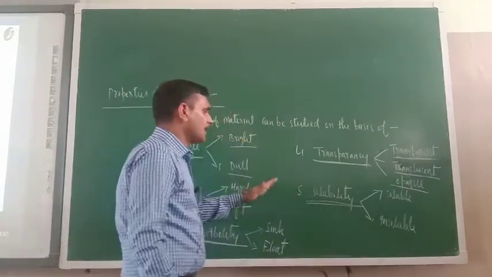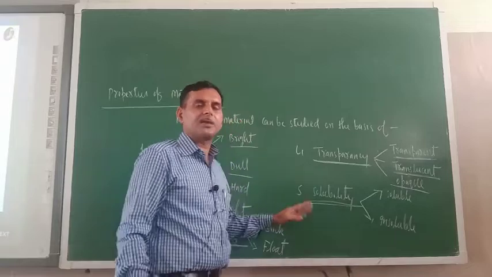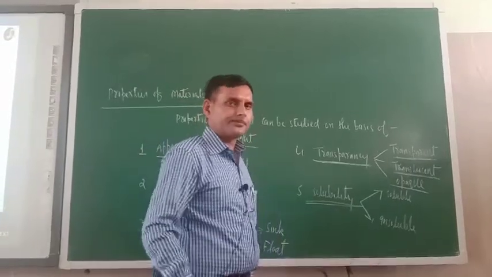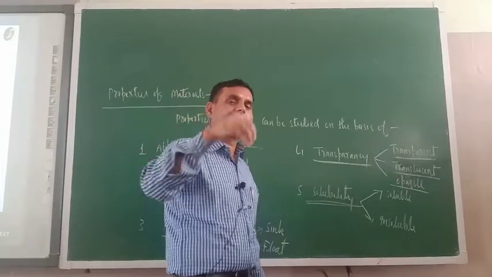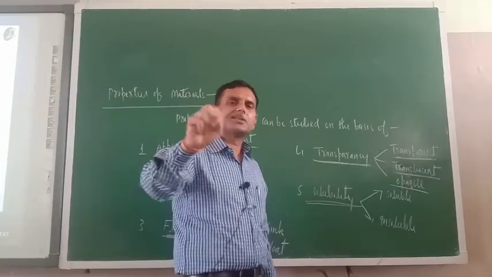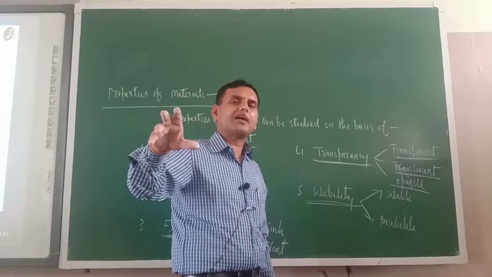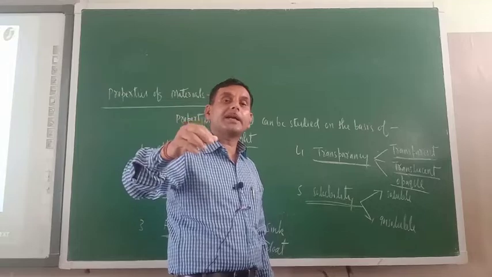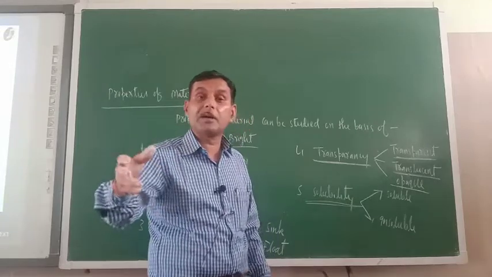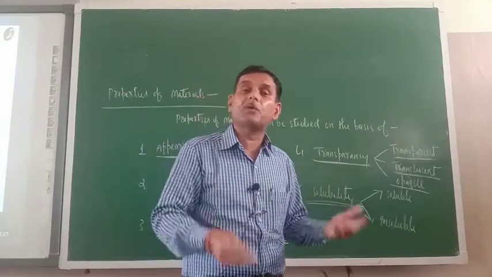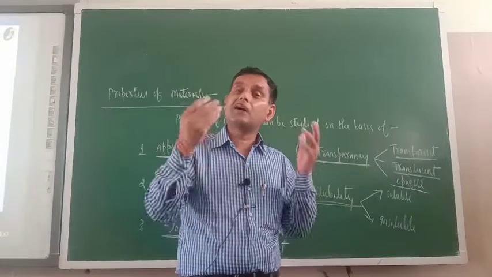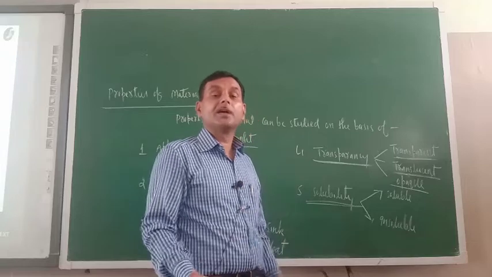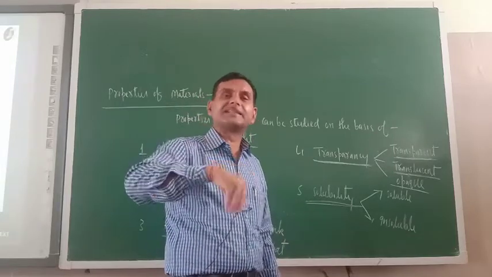Next property of material is solubility. Now I will tell you the meaning of solubility. Suppose you have dissolved sugar or salt in the water, and just stir for a moment. After some time, what you will see is that the sugar and salt have dissolved in the water. You can't get back those particles. You are unable to see where they have gone because they mix with the water. So solubility is the property of a material to mix other material with itself.